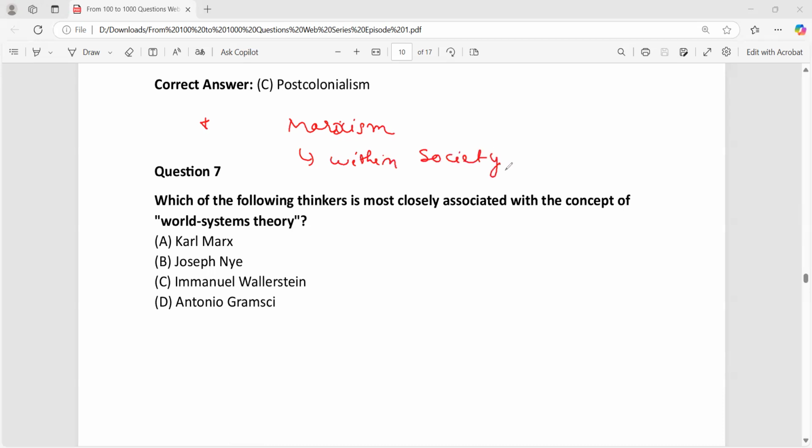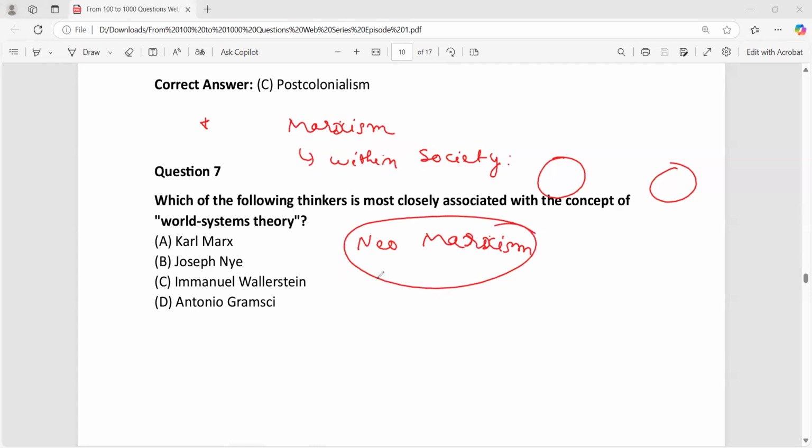Traditional Marxism was talking about the class struggle within society. But if you talk about neo-Marxism in international relations, Wallerstein is considered to be a neo-Marxian theorist, and world system theory is a part of neo-Marxism in international relations.